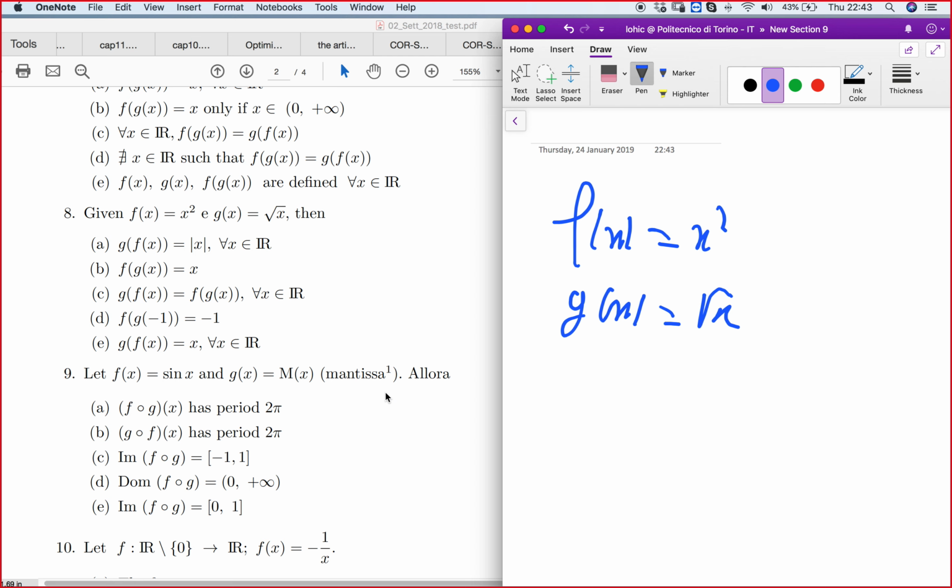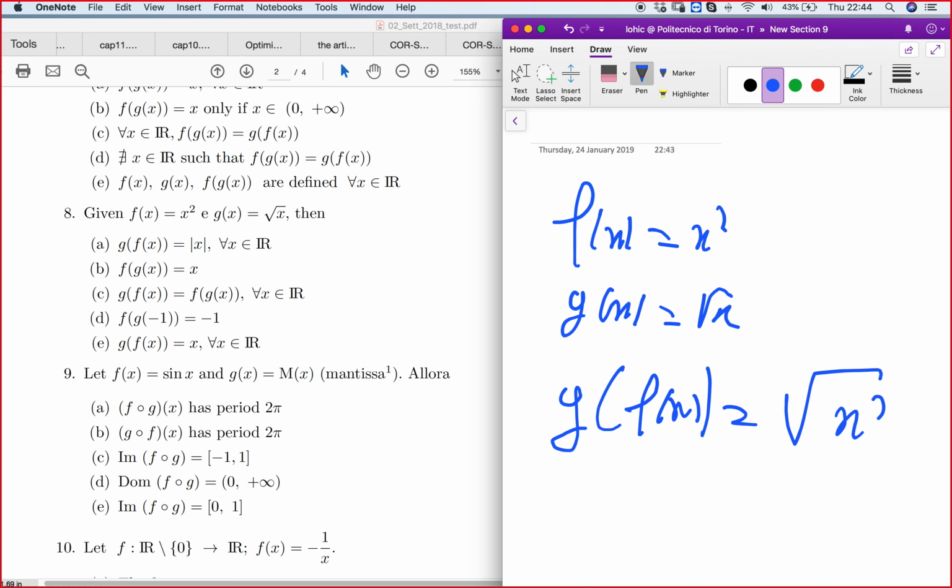And the question is to find the composition. My trick is just to write the composition and then analyze it. So don't perform any simplification as long as you haven't analyzed, okay? So I will write g of f of x. What does it mean? It means root of x squared.